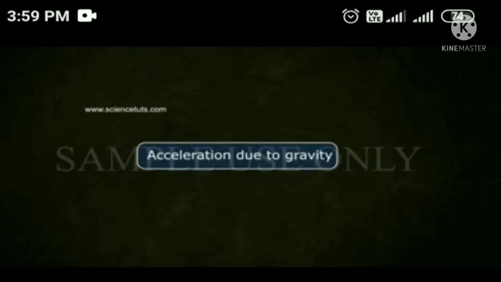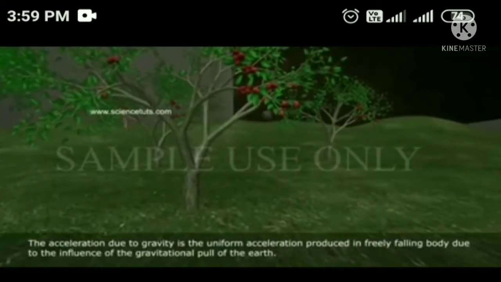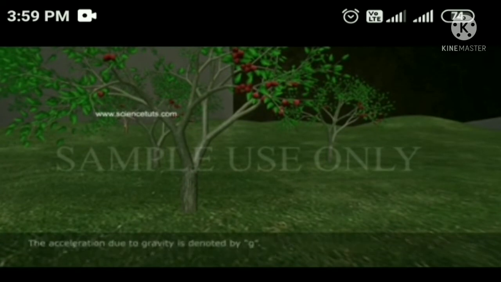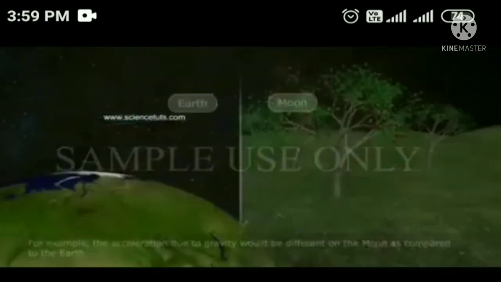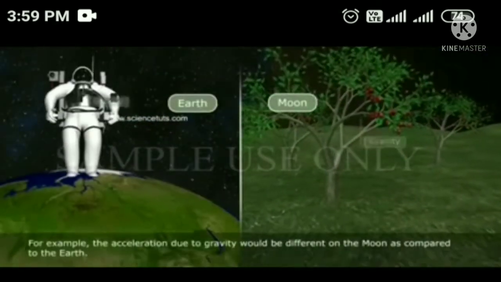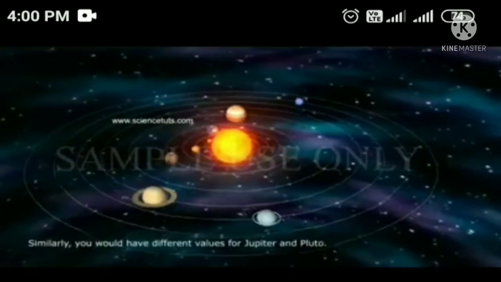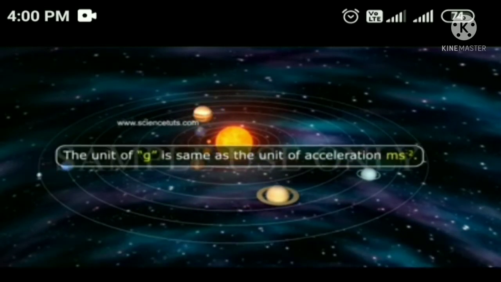Acceleration due to gravity. The acceleration due to gravity is the uniform acceleration produced in a freely falling body due to the influence of the gravitational pull of the earth. It is denoted by small g. This value is different for different celestial bodies. For example, the acceleration due to gravity is different on the moon and the earth, and like that, it will be different on Jupiter and Pluto. The unit is the same as acceleration, that is meters second power minus 2.